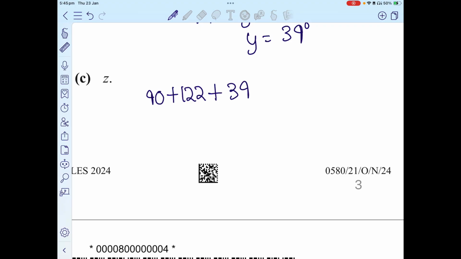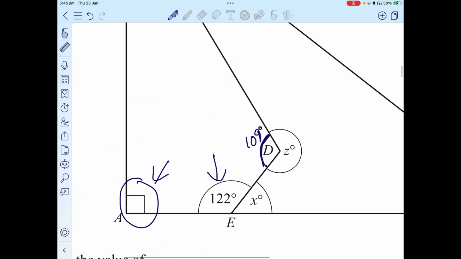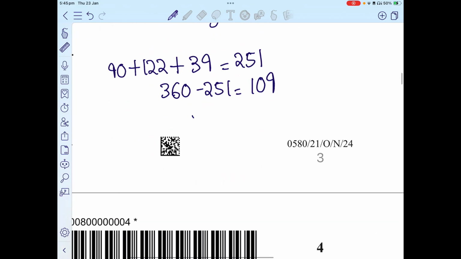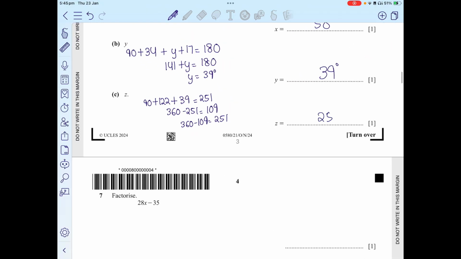90 plus 122 plus 39 is 251. All right, 251. 360 minus 251 is equivalent to 109. So now we know that this angle is going to be 109. This z would be 360 minus 109 because angles around a point add to 360. So when we do 360 minus 109, it will automatically be 251 as we have done in the previous calculation. So this is going to be 251.